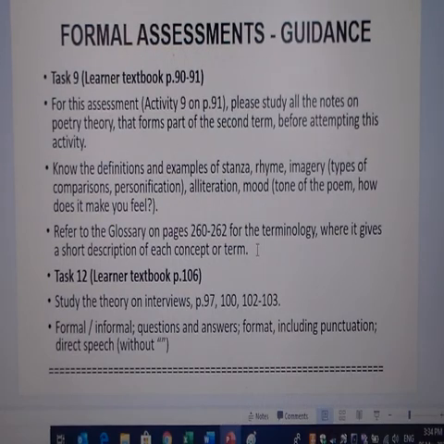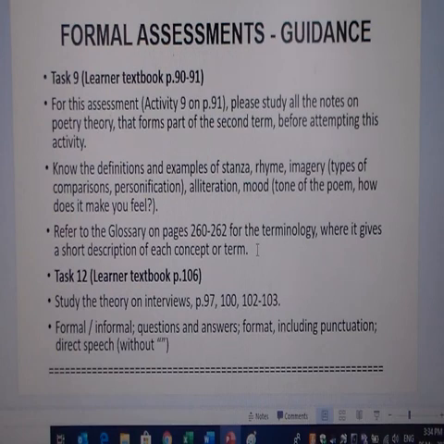And then the last one, task 9, it's in your textbook on page 106. This is about conducting an interview. I want you to study the theory on interviews on those specific pages. Remember, it will tell you that an interview uses formal language or sometimes informal language, but typically an interview is a very formal setup, so it will use formal language. There's always a question and an answer, because an interview is exactly that.